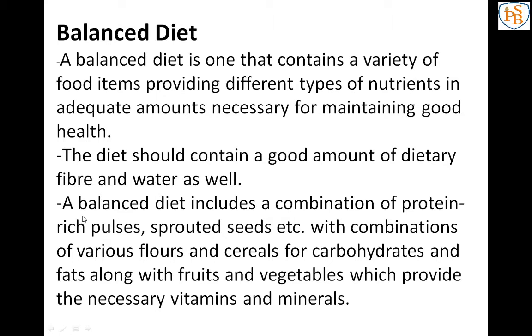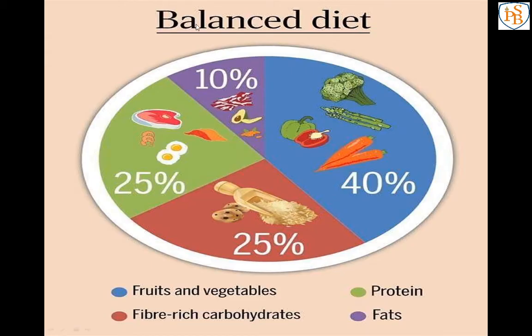In this balanced diet, we are eating protein-rich pulses, sprouted seeds, many cereals, many fruits and many vegetables. So we take all the nutrient sources to make a balanced diet. See this image; from that you can understand what a balanced diet means.